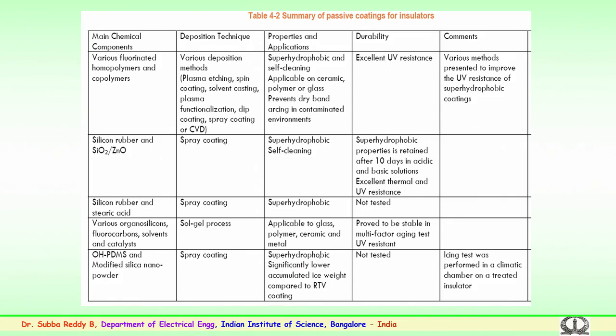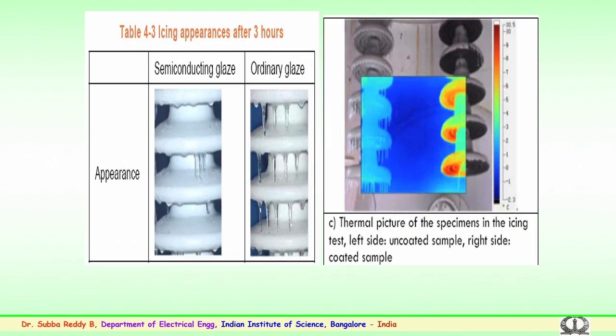Here super hydrophobic properties are noticed and significantly lower accumulation of ice weight compared to the RTV coatings. So, this method also has not been tested, it is being tried out. An icing test was performed in a climatic chamber on a treated insulator. Several of these methods are being developed, various types of passive coatings are being developed for conductors and insulators for better performance.